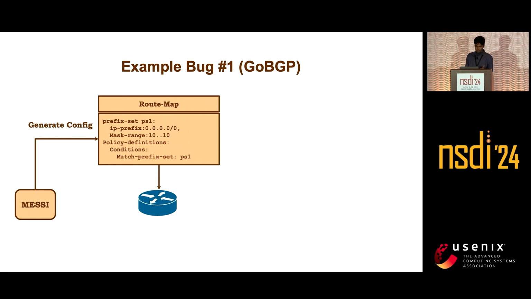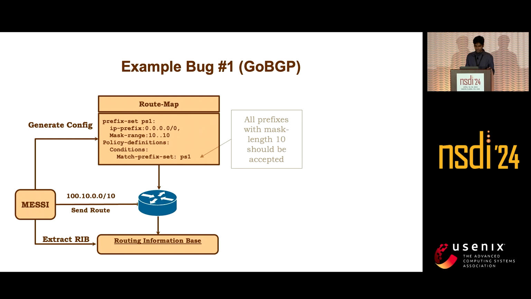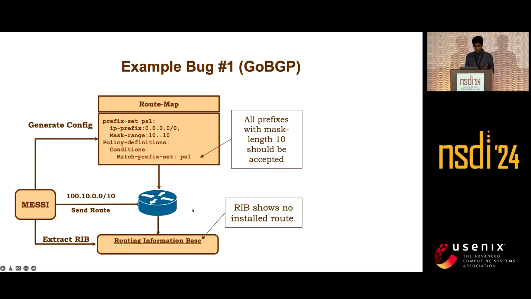Our tool MESSI generated a route map which looks like this, and also generated a route advertisement. If you see the route map, it should allow all prefixes with mask length 10, and the generated route also has mask length 10. So it should be accepted into the RIB, but GoBGP is not accepting the route.